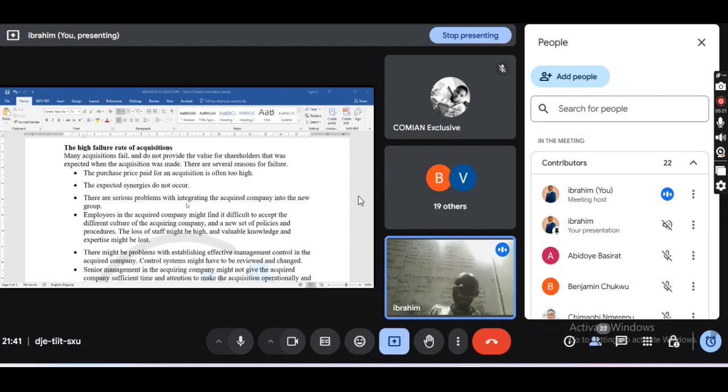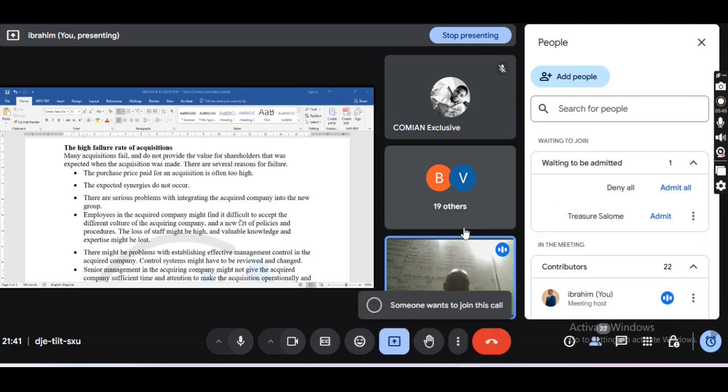If the organization sees that it would lose its major key staff, it's better not to acquire the business. The acquired company will say no because of the different culture, so they are not selling again as a result of that.